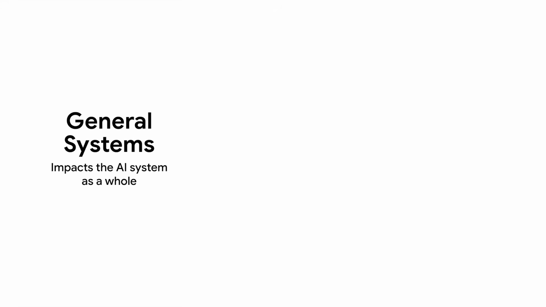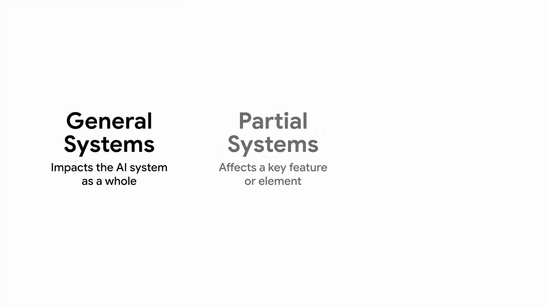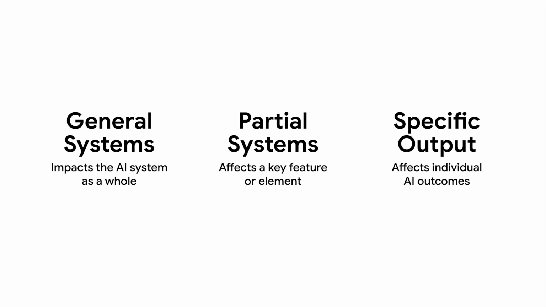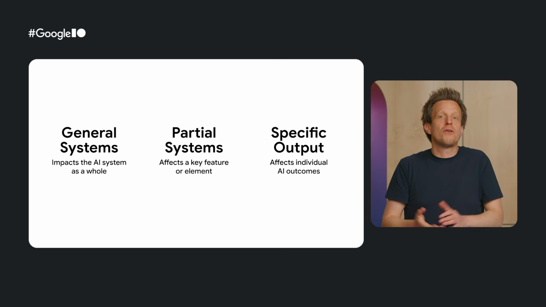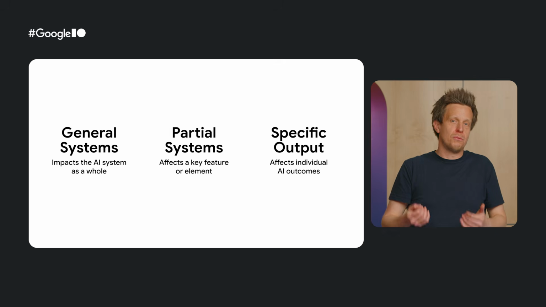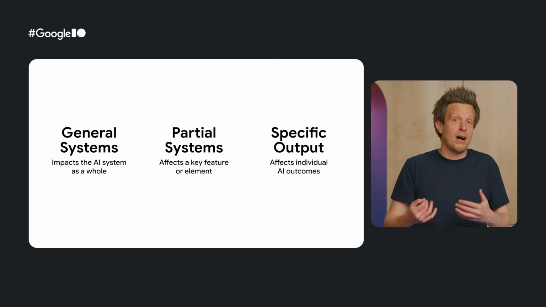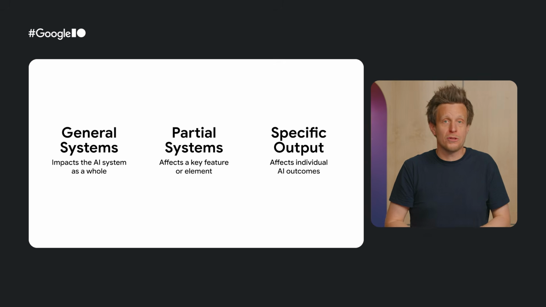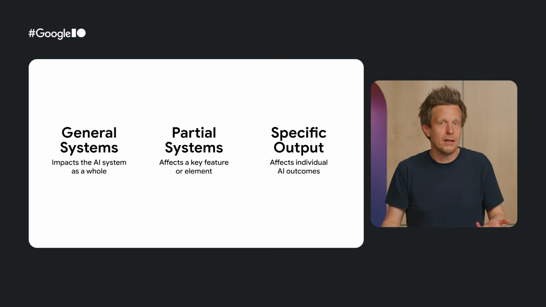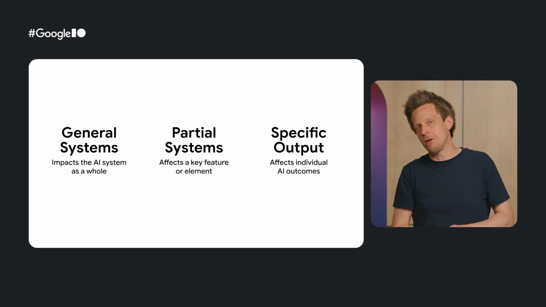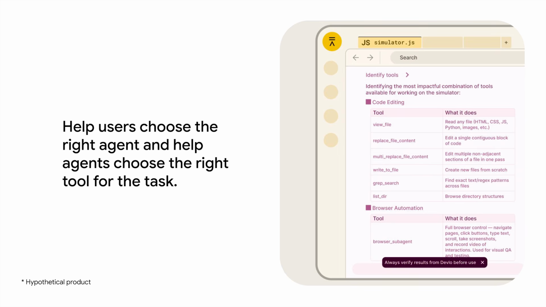The tool failure state may present itself in a range of ways. General systems, where it impacts how the whole system behaves. Partial systems, where it affects a key element or specific feature. Specific output, appearing in individual AI outcomes. What can we do about this? The first step is to identify if this is a possible system hierarchy error, errors arising from using AI systems in which components of it may not be communicating with one another, and the hierarchy of tool use and operations may not be clear. In our scenario, the system should help users choose the right agent for the task.